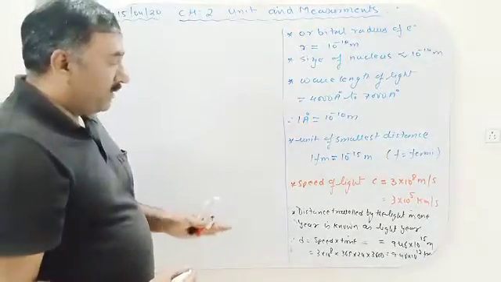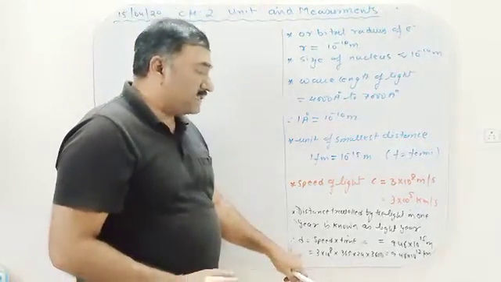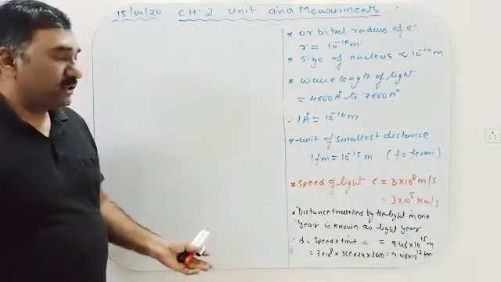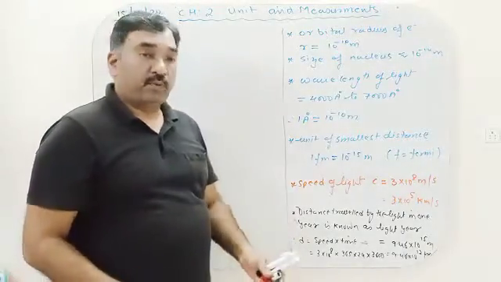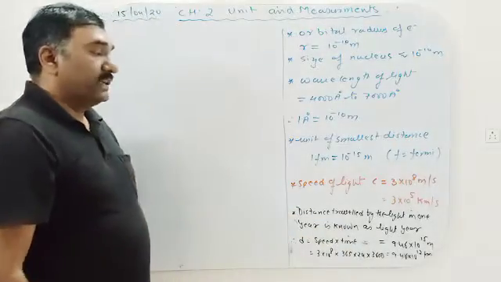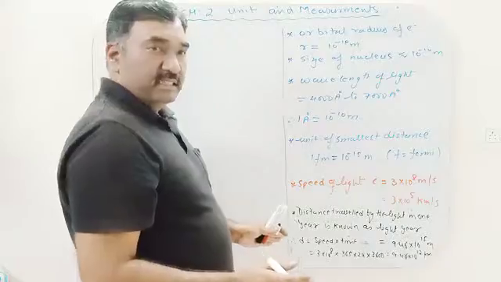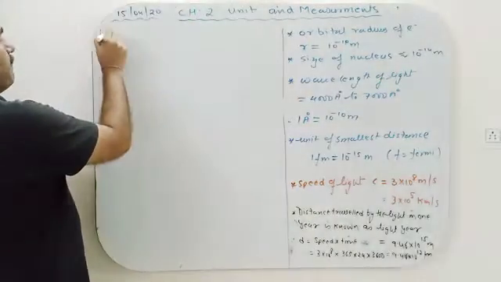Okay, continue with the previous topic. And we know that distance traveled by the light in 1 year is 9.46 into 10 raised to 15 meter, or 9.46 into 10 raised to power 12 kilometer. Similarly, when we are talking about the large distances, okay,